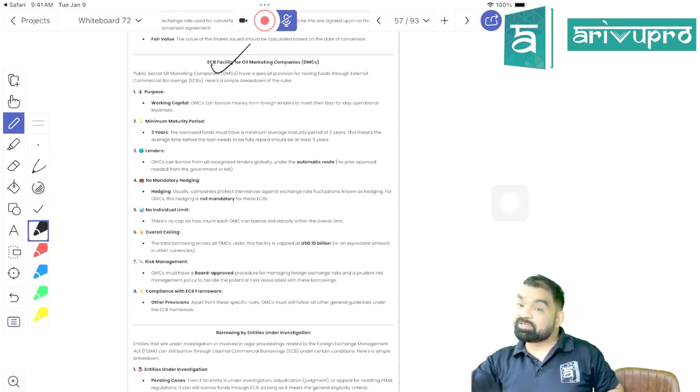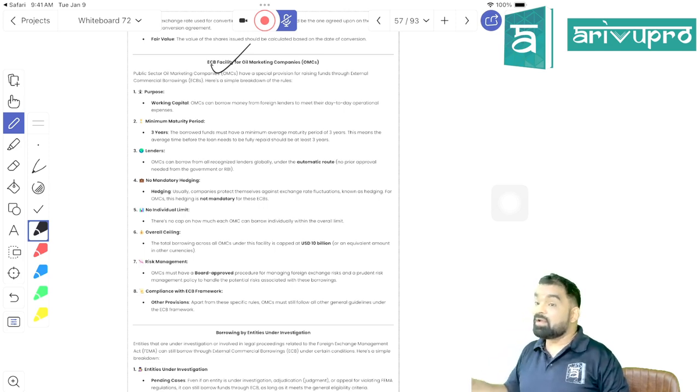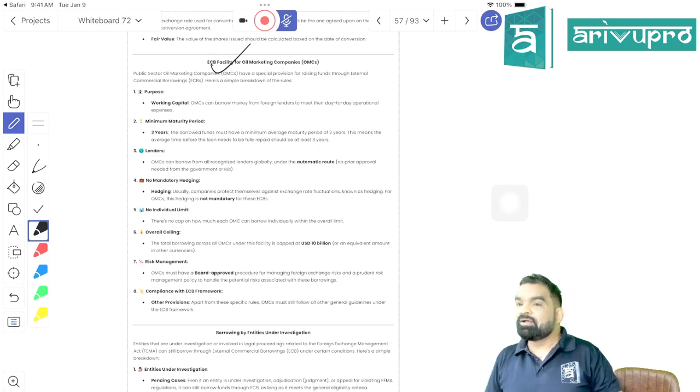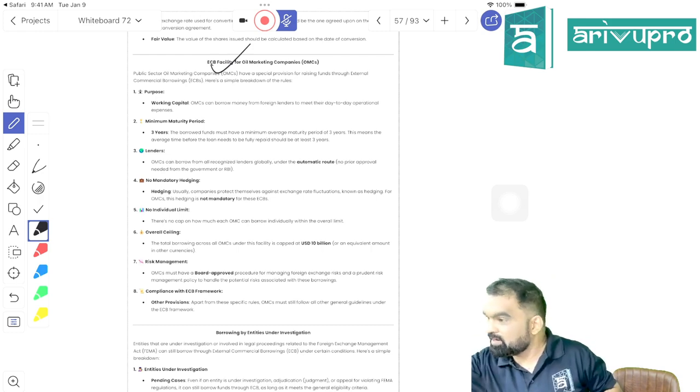Means you can take investment and later on you can report it to RBI, right? But if you are coming under approval route, then first you have to take the approval of whom? RBI. For example, if you are willing to raise ECB from Pakistan, it is a part of FATF. Can I say that RBI will put it under approval route, right students?